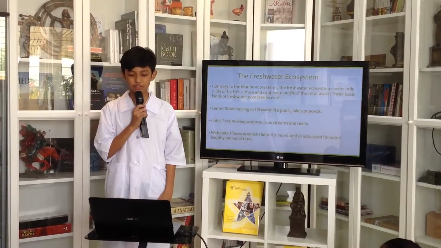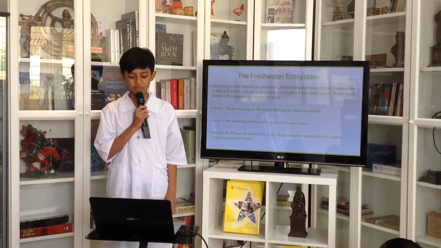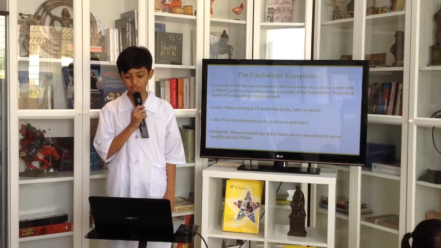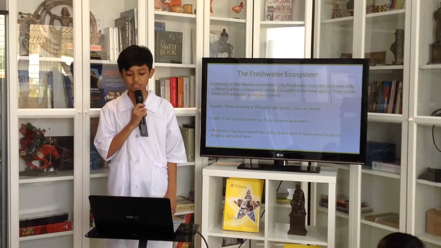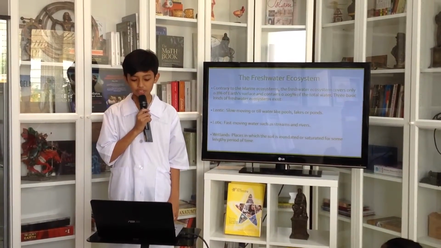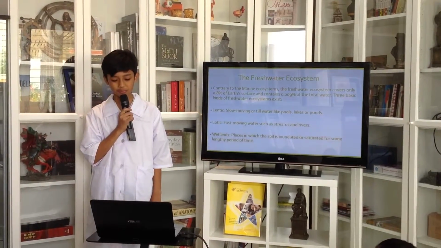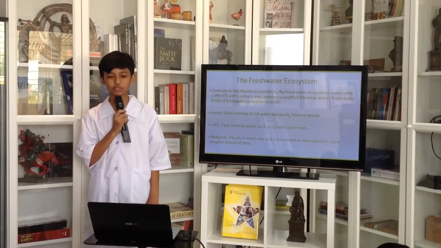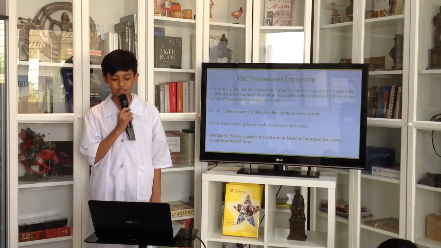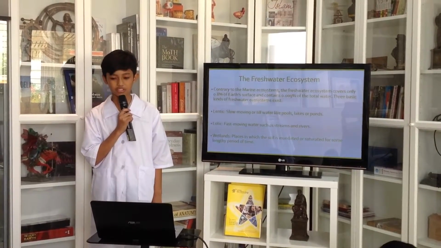And then there is the freshwater ecosystem. Contrary to the marine ecosystems, the freshwater ecosystem covers only 0.8% of the Earth's surface and contains 0.009% of the total water. Three basic kinds of freshwater ecosystems exist.